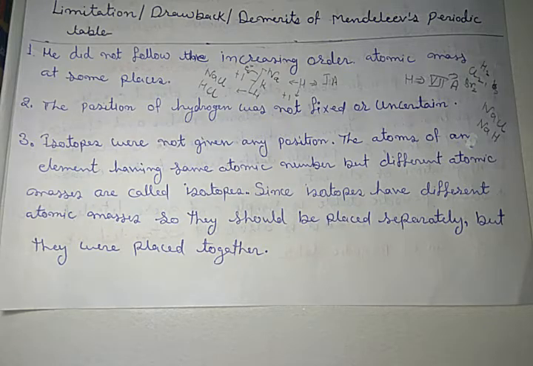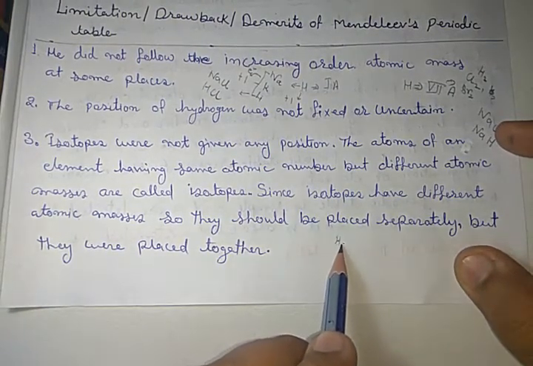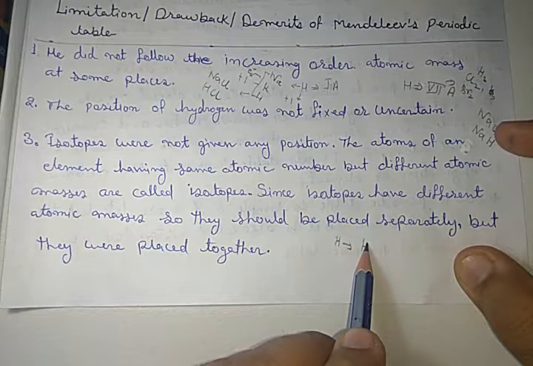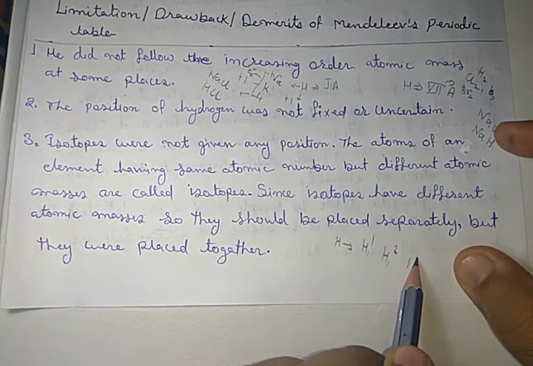The atoms of an element having the same atomic number but different atomic masses are called isotopes. For example, hydrogen: 1H1, 1H2, 1H3.